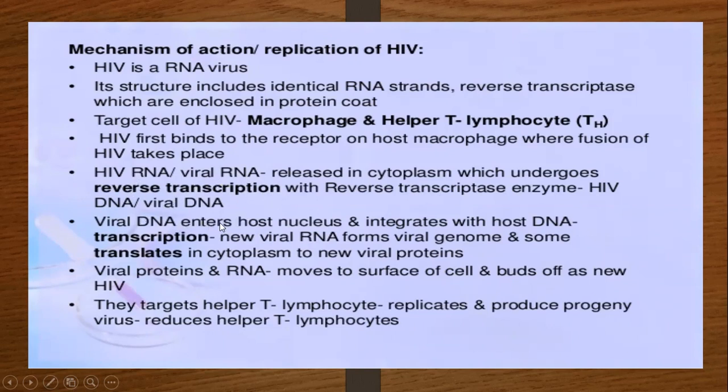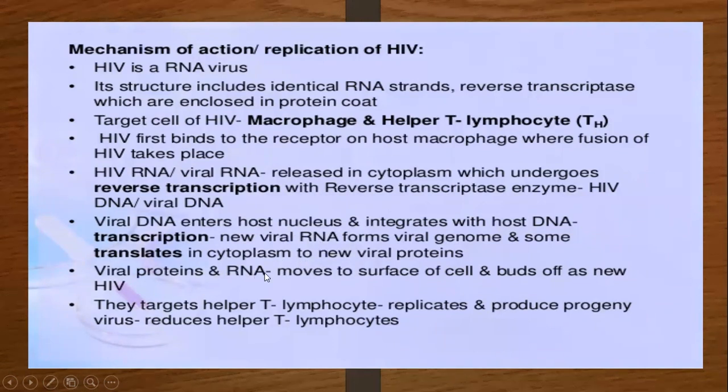The viral DNA enters the host nucleus and integrates with the host DNA. The new viral RNA forms the viral genome, and some is translated in the cytoplasm into new viral protein. So how is it produced? Once it comes into the cytoplasm, the viral genome is translated and produces a new copy, with new protein around it, and a new virus is produced.